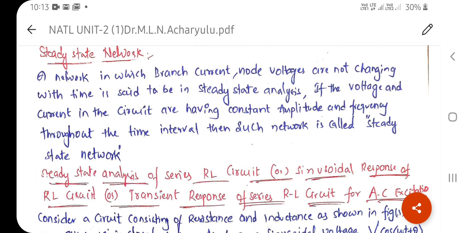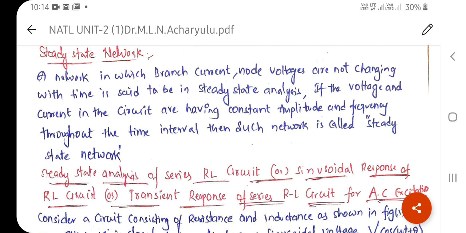So here, the steady state network. We need to discuss the steady state analysis of an RL circuit, with either a sinusoidal input or the transient of a series RLC circuit. So what is a steady state network?